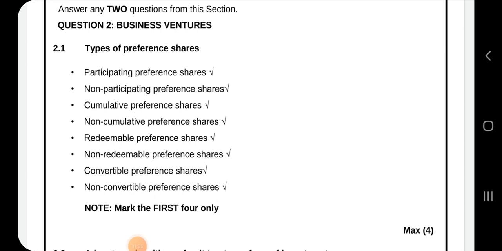So here are the types of preference shares. You have participating preference shares, non-participating preference shares, cumulative preference shares, non-cumulative preference shares, redeemable preference shares, non-redeemable preference shares, convertible preference shares, and non-convertible preference shares. So the maximum of this was 4 marks.